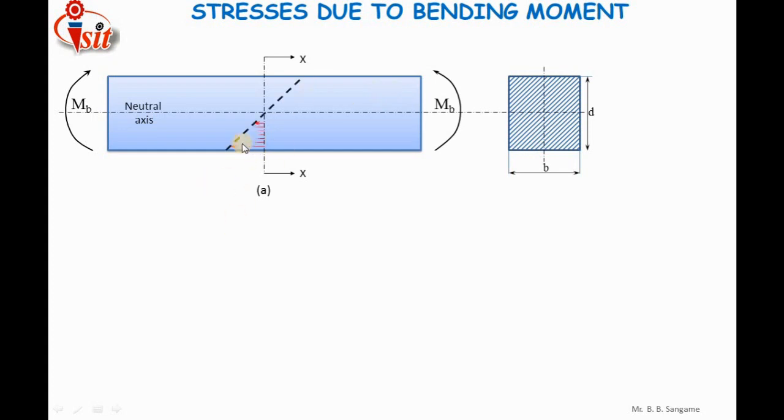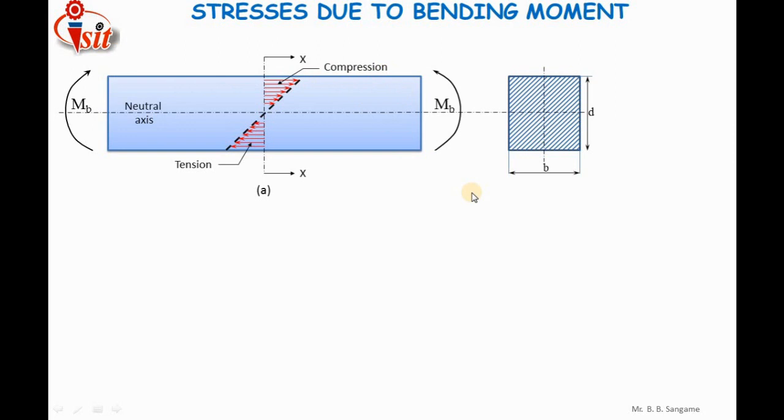In the lower part, tensile stress will be there, and above the neutral axis there will be compressive stress. Here you can see that the stresses are increasing towards the surface, and the stress is decreasing towards the neutral axis, in both cases, compression and tension. So at the surface of the shaft or member, the stress will be maximum. At this line maximum tension will be there, and at this line maximum compressive stress will be there.